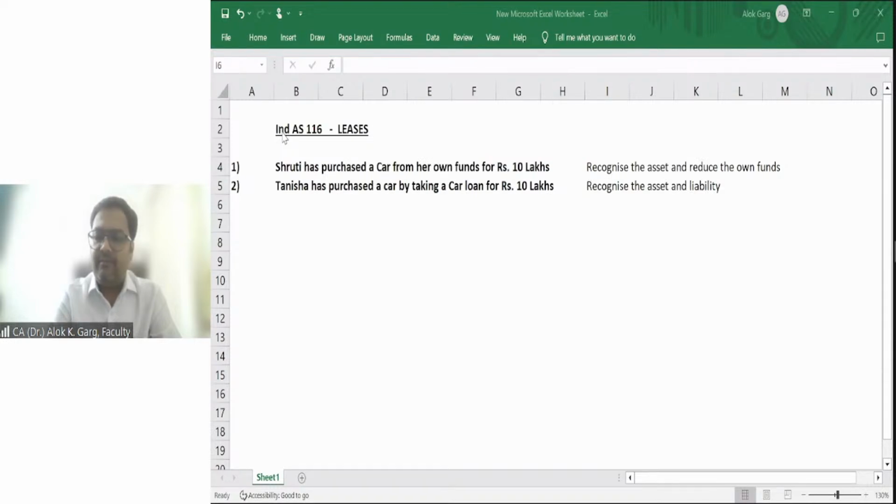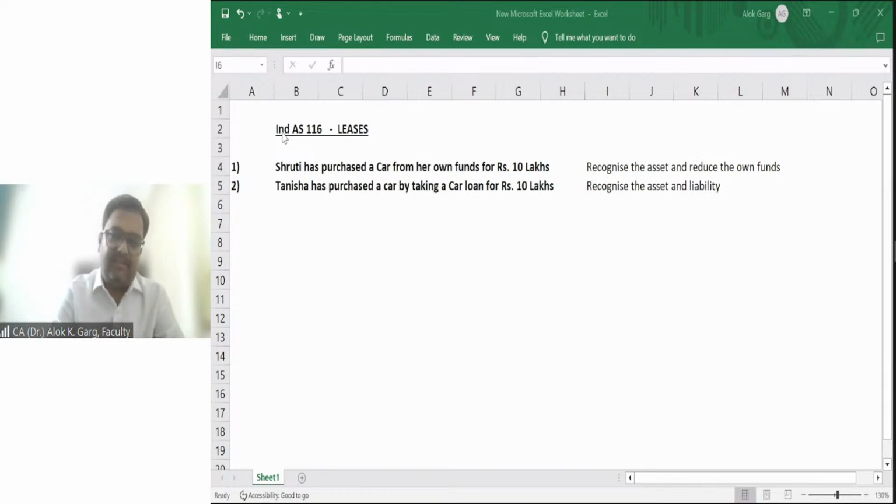So the bank will recover that car from Tanisha and the bank will auction that car. You must have seen that a lot of house properties and cars are getting auctioned by the bank. Right, Shruti, the car will be taken back by the bank. The asset will be seized and repossessed by the bank. You are right, Shruti. You are right, Tanisha.